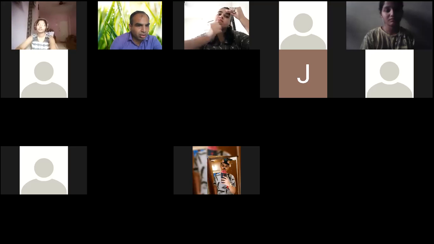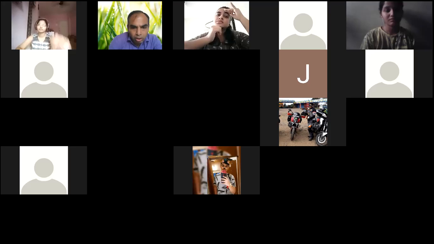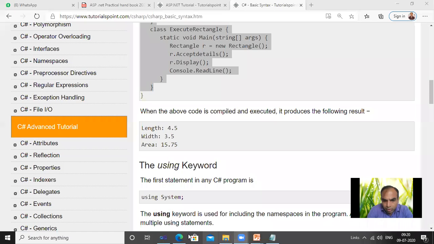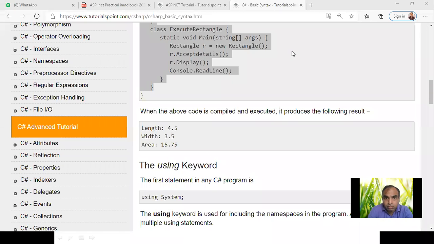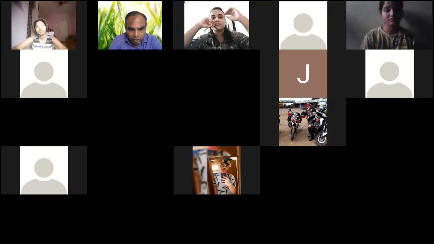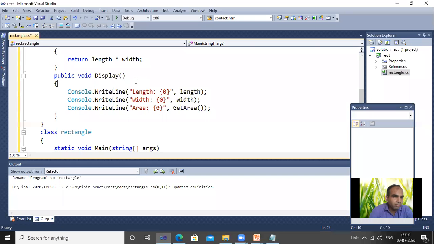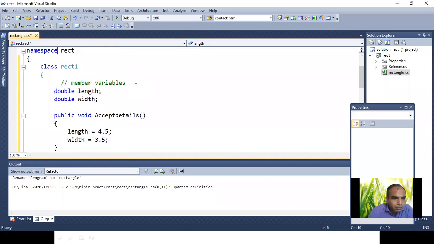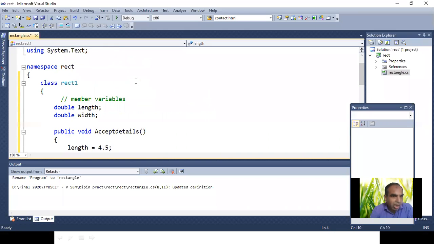Display method. Sir, we can't see the screen. Okay, I just share the screen again. Sir, the PPT is not visible. Okay, wait, I have to just share again. Now, got it? Yes, student, is it visible? Yes, sir. Yeah, very good.